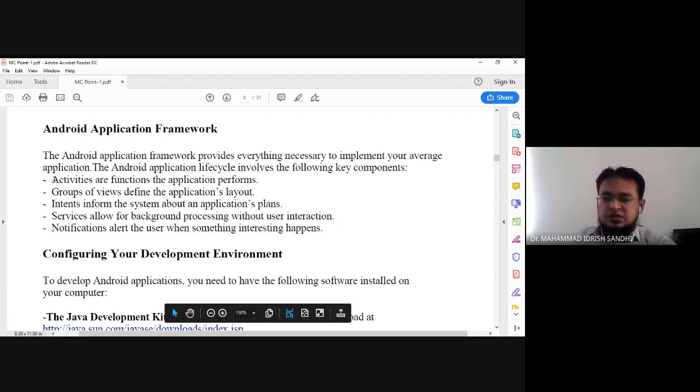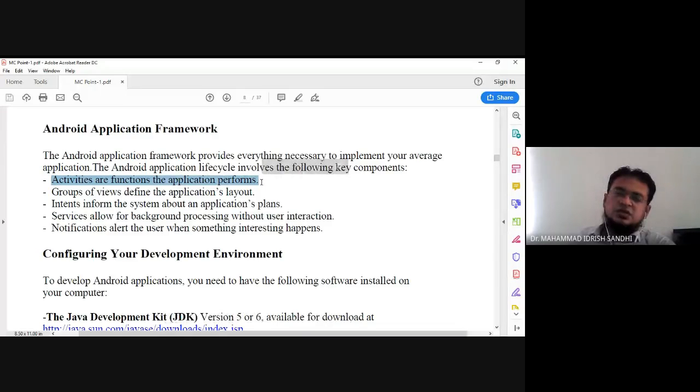So this is what activities are: functions the application performs. What your application is actually performing is basically defined by this particular activity. I understand, so this is very much important. This was the first key component, that is the activity. And if someone asks in an exam what is an activity, an activity is nothing but a mobile screen or a mobile page which has a particular task or function to be implemented, specifically designed for the application's performance. So this is what activities are.